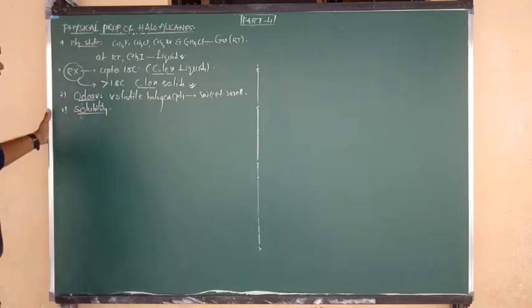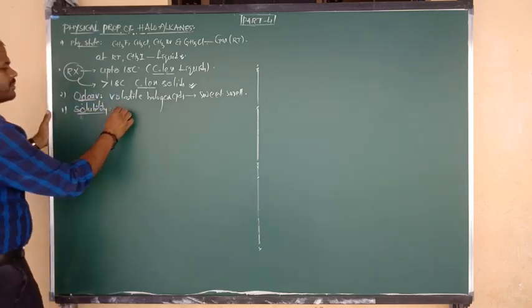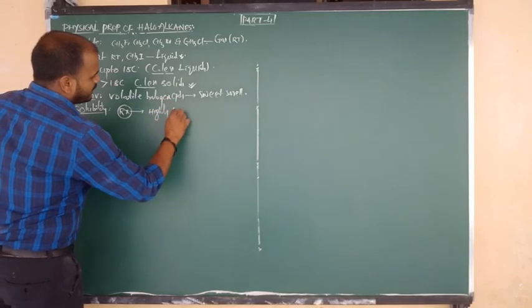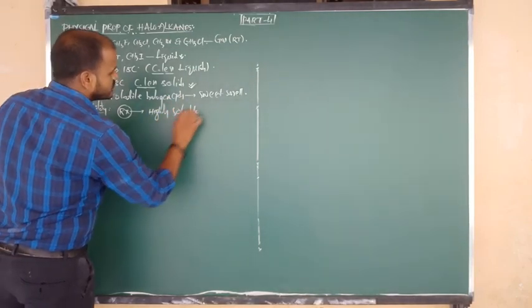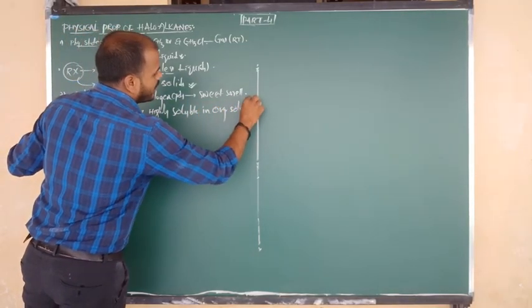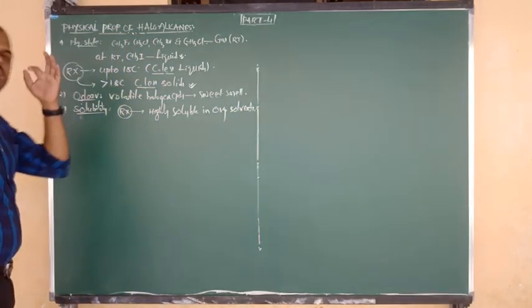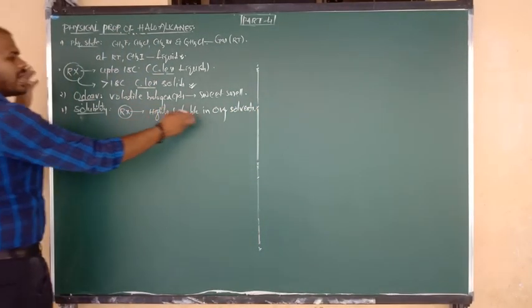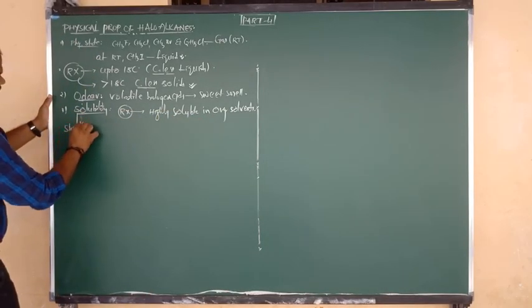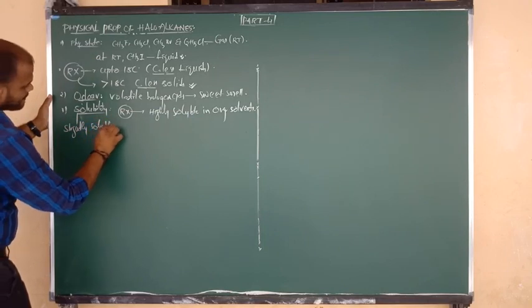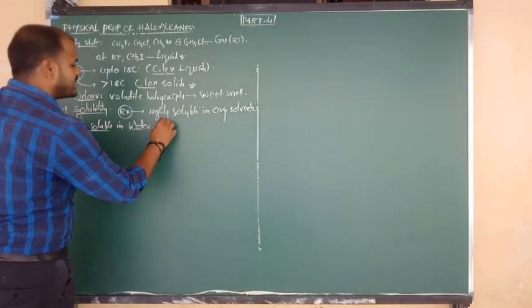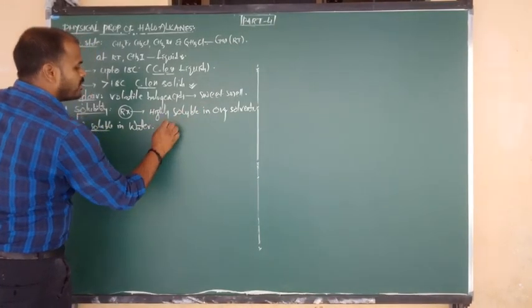Solubility. Solubility का information discuss करना है तो try to remember alkyl halides mostly are highly soluble in organic solvents like chloroform and carbon tetrachloride and petroleum ether and benzene, like that manner. So alkyl halides are highly soluble in organic solvents, and try to remember they are slightly soluble in water, due to the C-X bond nature.